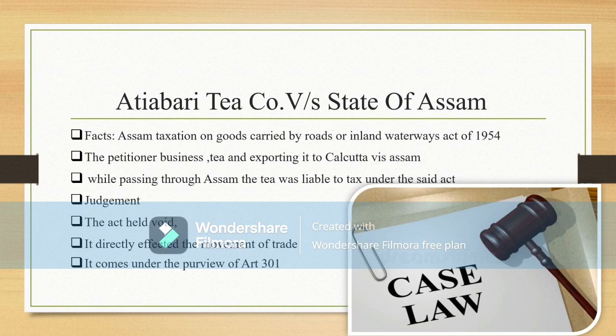Assam had established an act known as the Assam Taxation on Goods Carried by Roads or Inland Waterways Act of 1954. As we can see, it is clearly a violation of Article 301 because it is restricting the freedom of trade. Hence this act was held void because it is violative of Article 301.